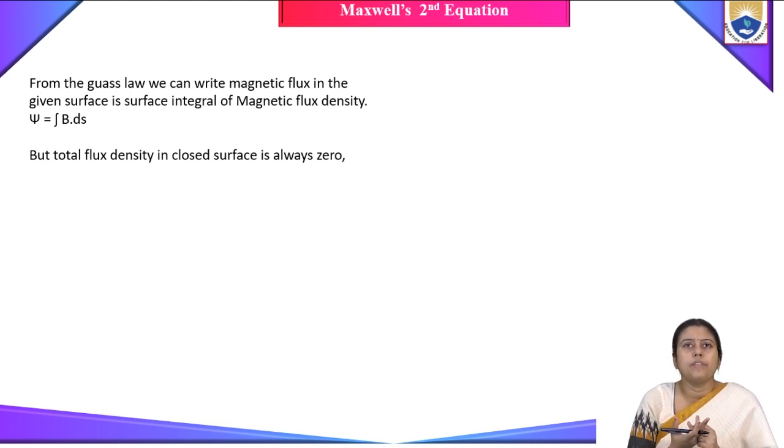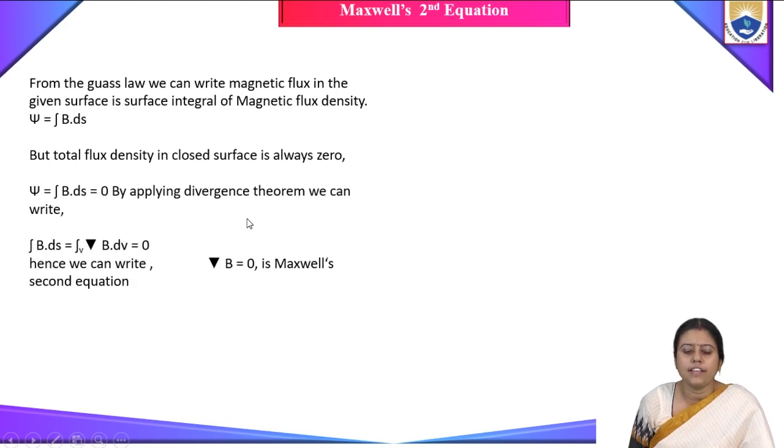So magnetic flux starts from the north pole and ends at the south pole, and the net value is zero. So total flux in a closed surface is always zero. So we can write psi is equal to the integral of B dot dS is equal to 0.